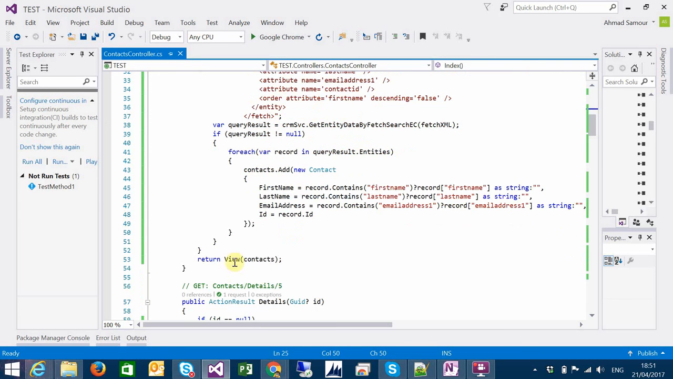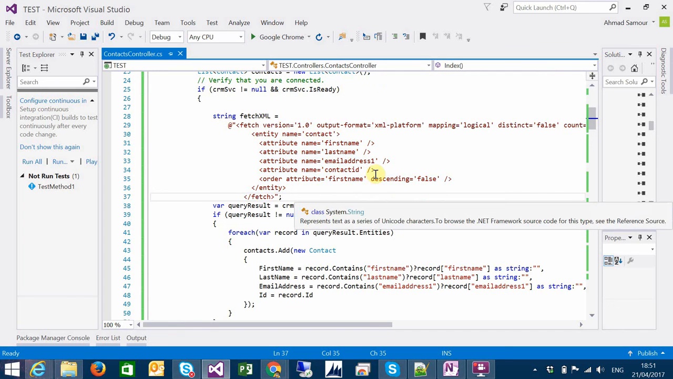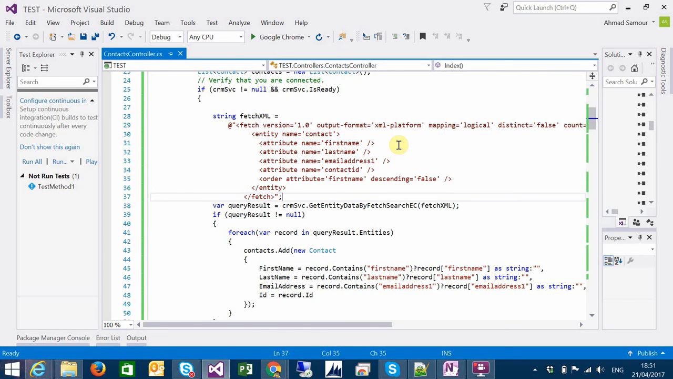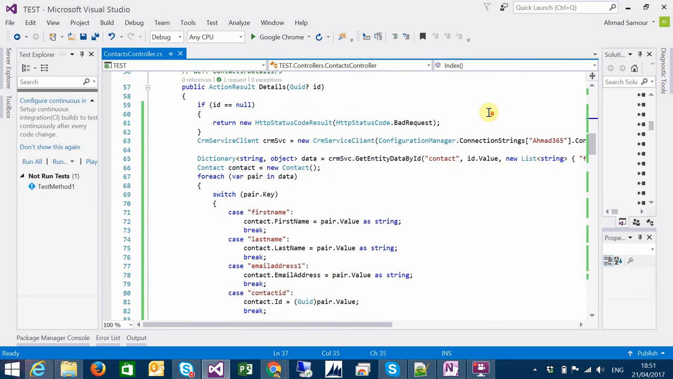I will add it, and then I will return the contacts to the view, and it will be displayed. So it's easy, just fetch XML and pass the fetch XML to the get entity data by fetch search. Moving to details, it will retrieve a certain record by passing an ID to the method, and it will retrieve this contact from the Dynamics 365.